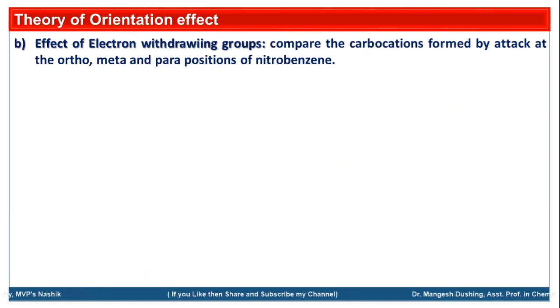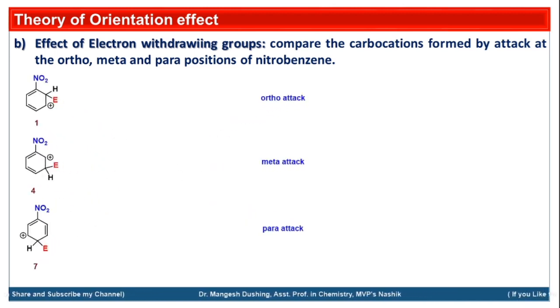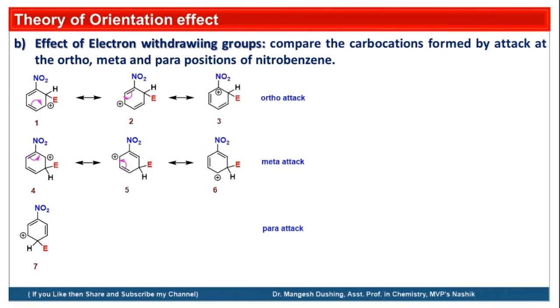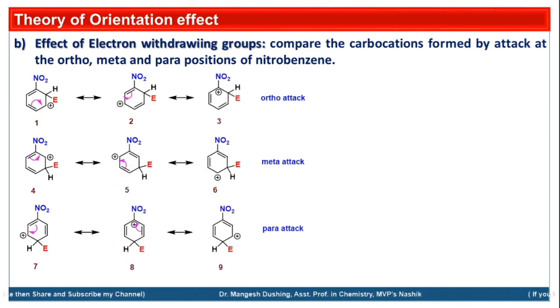Now we'll see the electron withdrawing groups and compare the carbocation formed by the attack at ortho, meta and para positions. For example, nitrobenzene. So these are the nitrobenzenes and these are the sigma complexes formed within the substitution, if the electrophile is attached at the ortho position, the meta position, or the para position. Similarly, these sigma complexes are also stabilized by the resonance effect. So with a similar resonance effect, we will get the 9 structures. These are the resonating structures of the sigma complexes.